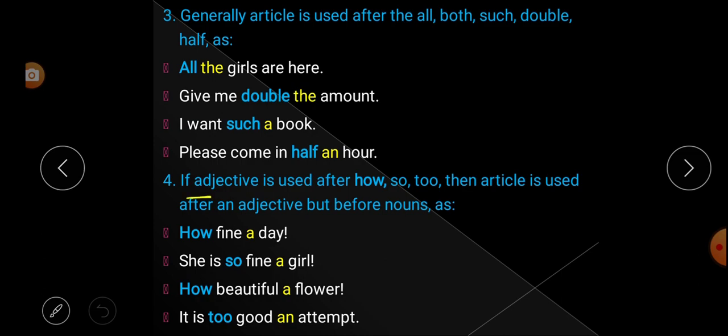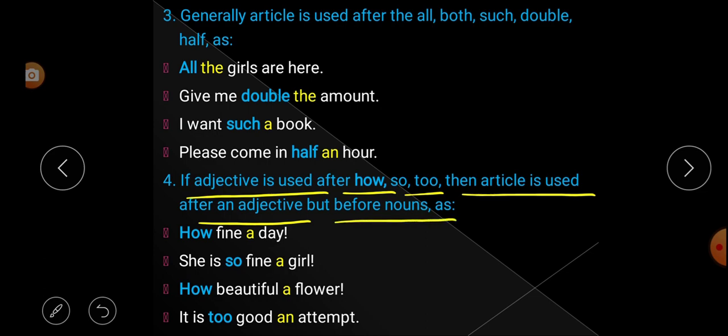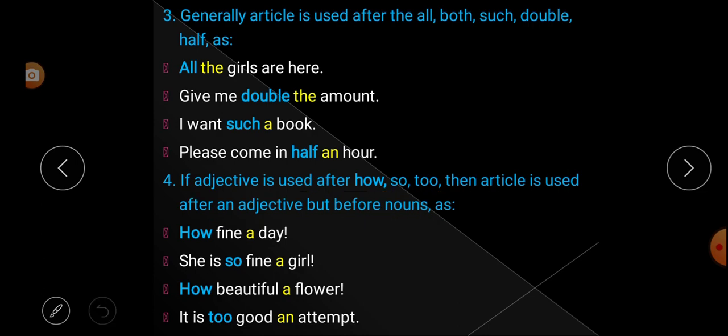Fourth, if an adjective is used after how, so, to, then the article is used after the adjective but before the noun. Listen carefully. If an adjective is used after which words? How, so, to. Then what do we have to do? We have to use the article after the adjective but before the noun. We remember that in rule number 2 we have learned what?